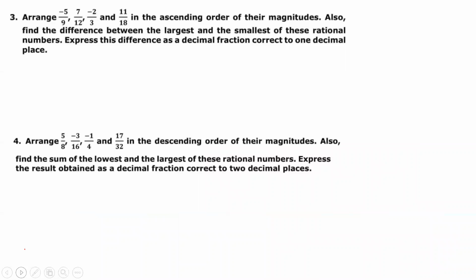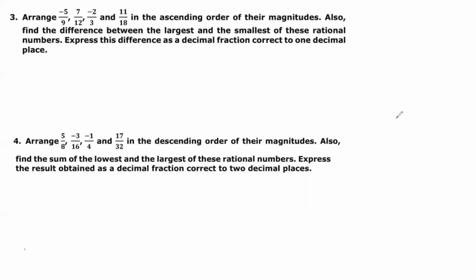The next question is arrange 5 by 8, minus 3 upon 16, minus 1 upon 4, 17 upon 32 in the descending order. So now we will write greatest number at the first of their magnitude. Also find the sum of the lowest and the largest of these rational numbers and express the result obtained as a decimal fraction correct to 2 decimal places. So just now we have done similar question. So try to solve it, let me know, then I will solve.